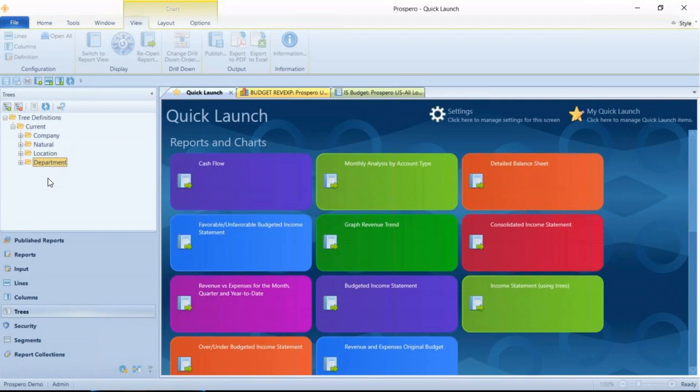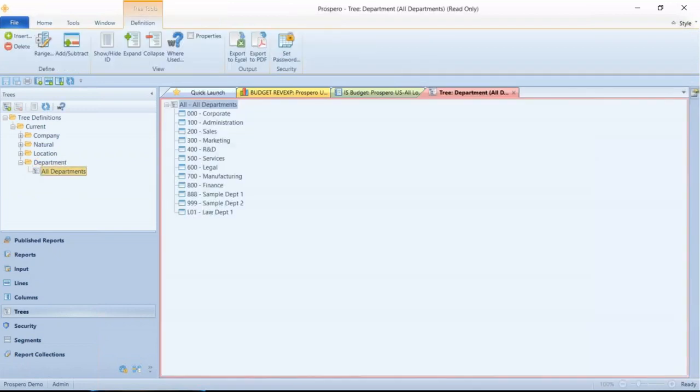If you have 5 segments or 5 dimensions, they'd all be listed here. And underneath each one of these, we have all the trees that help summarize these dimension IDs or segment IDs. So if I go under department, I've got only one that says all departments. I'll just double click to show you that on the right here. And this is a built-in summary of any department that Prospero finds for this company. We can report on any of these here, use these for budgeting as well.